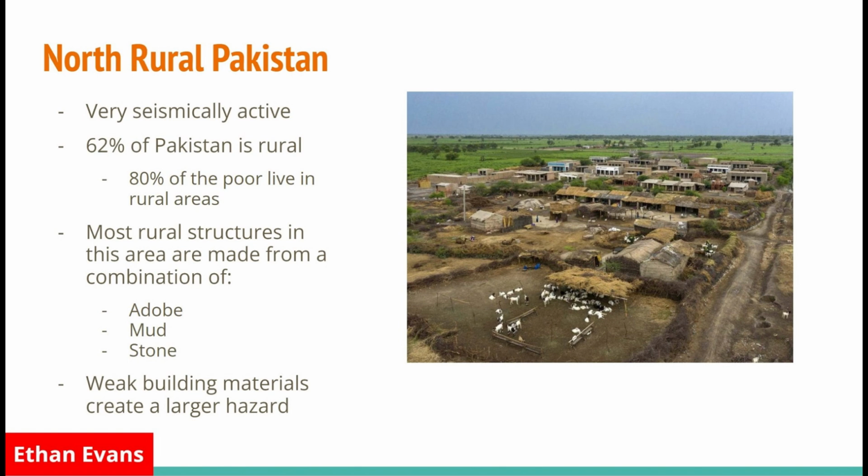Most rural structures in this area are made from a combination of not very durable materials, very accessible in these areas, but some of these materials are adobe, mud, and stone. As I mentioned, these are not very strong building materials. They're very weak. Because of this, when there is ground shaking or seismic activity, it creates a larger hazard for the rural people in this area.